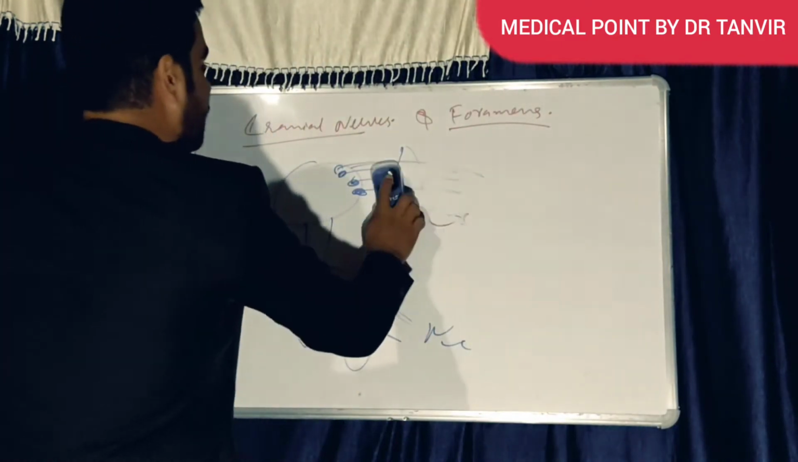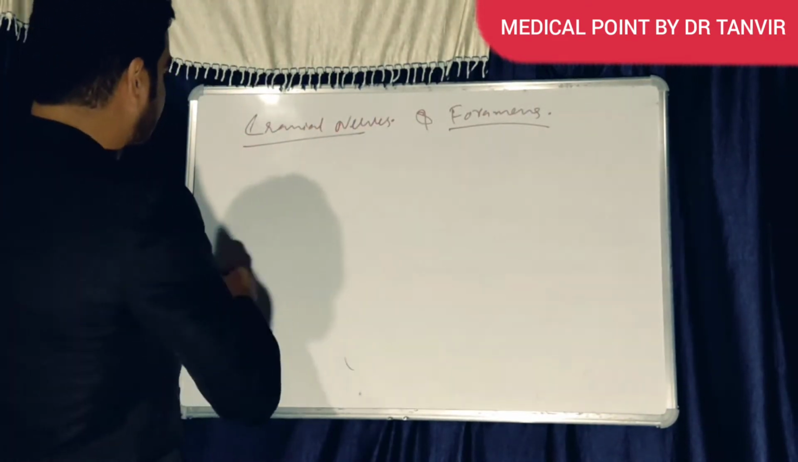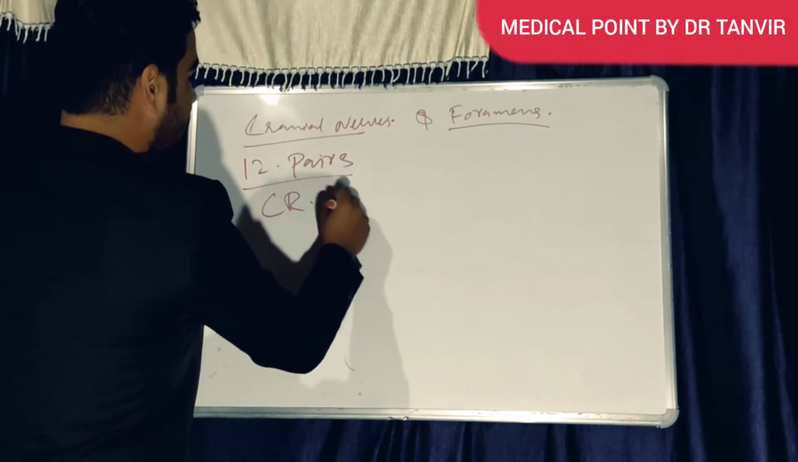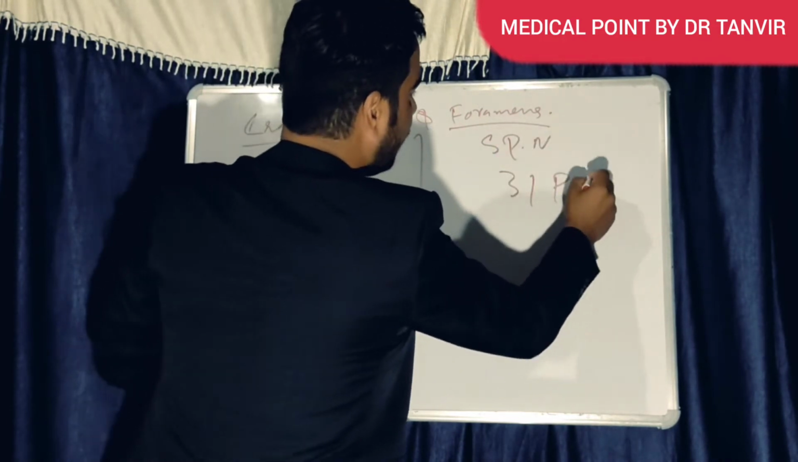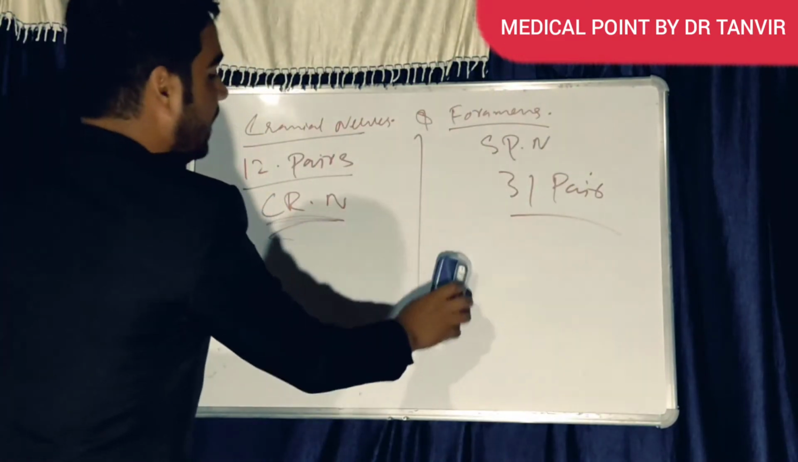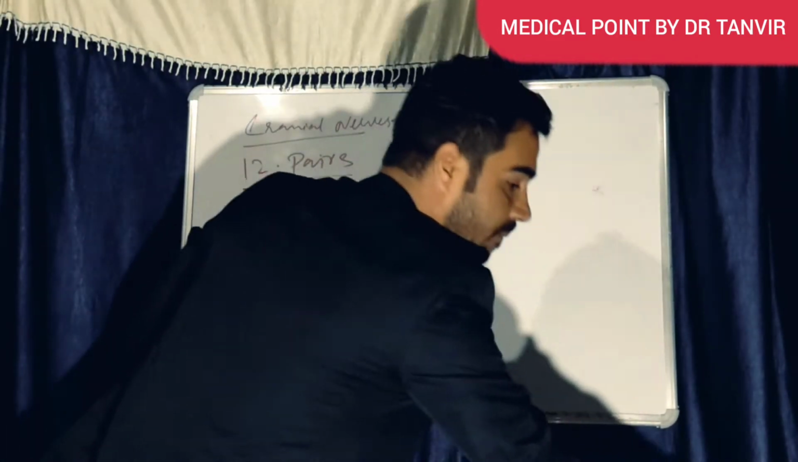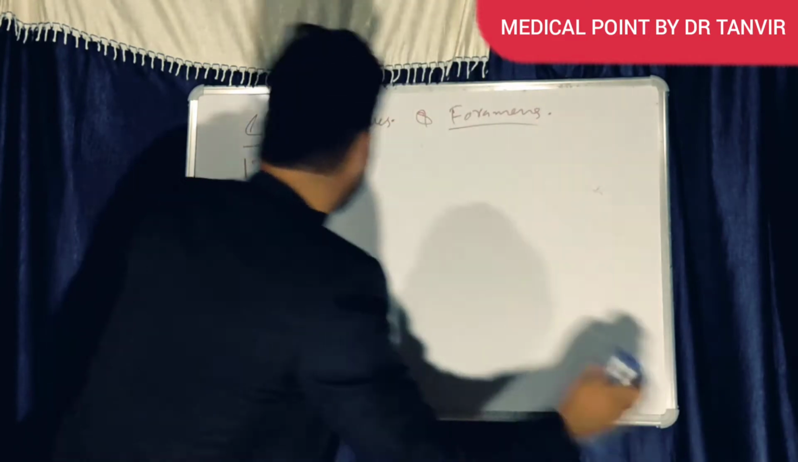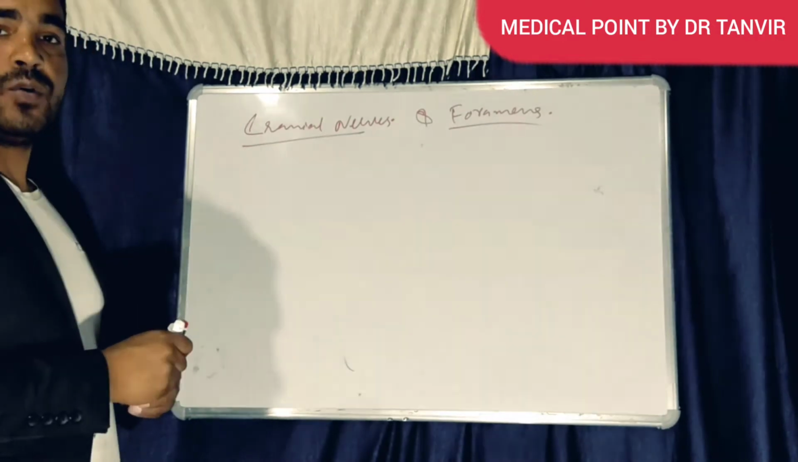We have 12 pairs of cranial nerves, and we have 31 pairs of spinal nerves. But today we will talk about the cranial nerves. That means we have nerves which take origin directly from the brain. We have 12 pairs. What are those nerves? According to serial number, we have to know the names of the nerves.